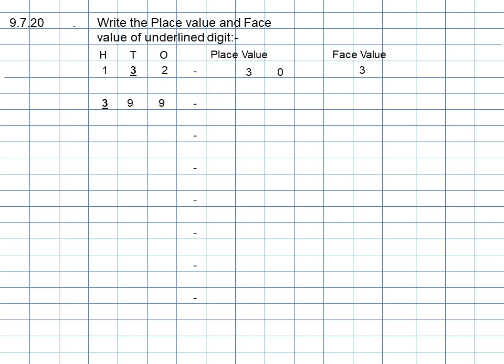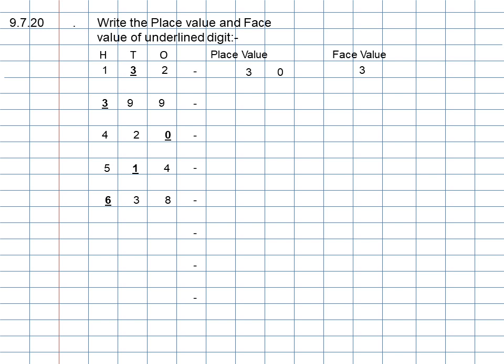The next number is 399, underline 3. You will not write down the answers right now. Answers you will write down afterwards. You will only copy the numbers. The next number is 420, 420, underline 0. Students, you need to put a small dash after writing the numbers. Can you see? The next number is 514, 514, underline 1 and then put a small dash.